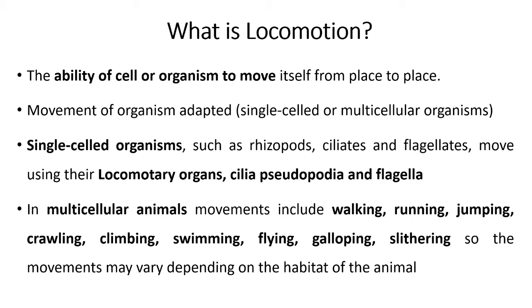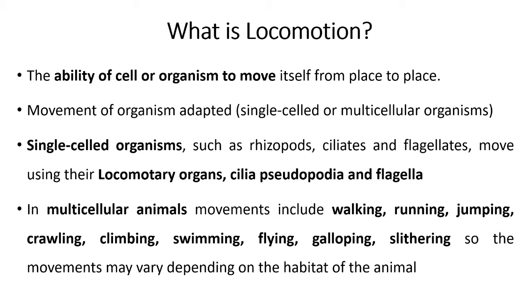So for locomotion purposes, their body is well adapted in water. Suppose for example duck is there. Duck feet is well adapted for swimming in water, means the web feet is there. Even in case of fishes, the limbs are modified into fins. So with the help of fins, they can swim rapidly in the water.